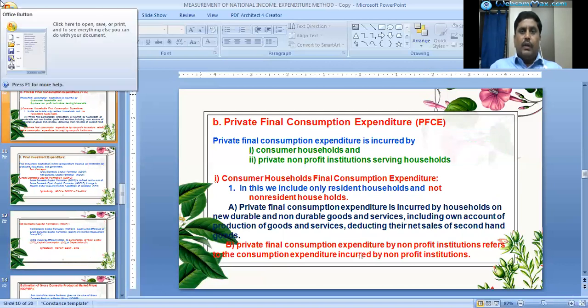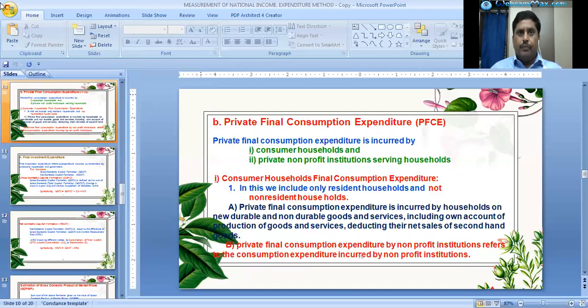Okay, coming to what is private final consumption expenditure? Let us know about private final consumption expenditure. Private final consumption expenditure is incurred by consumer households and private non-profit institutions serving households.